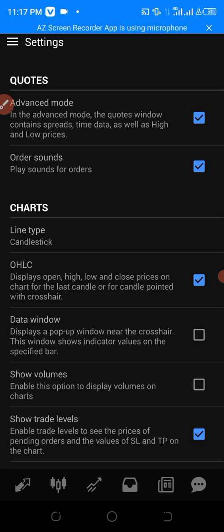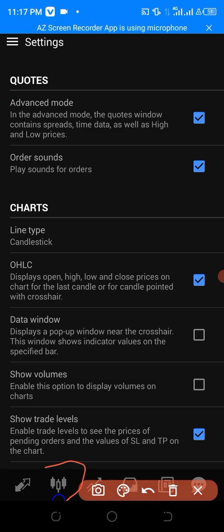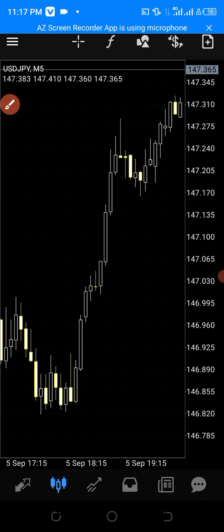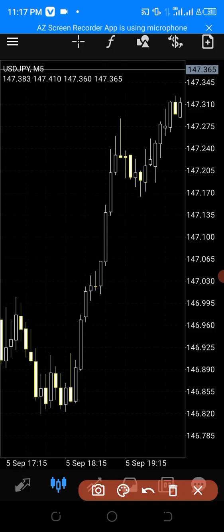Now let's go to my chart window and see what it shows. This is your chart window. So let's go to my chart window. Click on my chart window. You see, I've changed the colors. But I want to change them back because I don't like them that way.